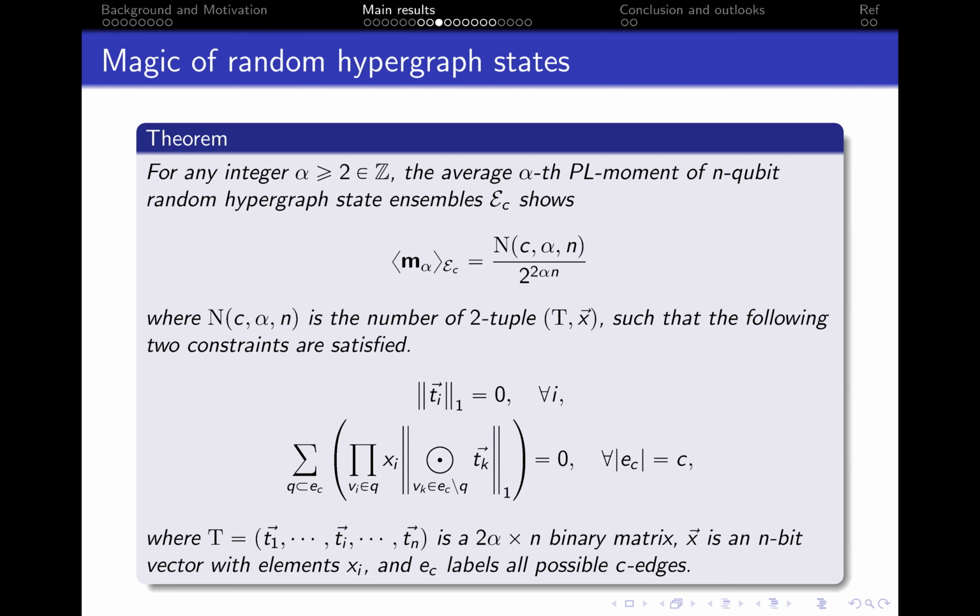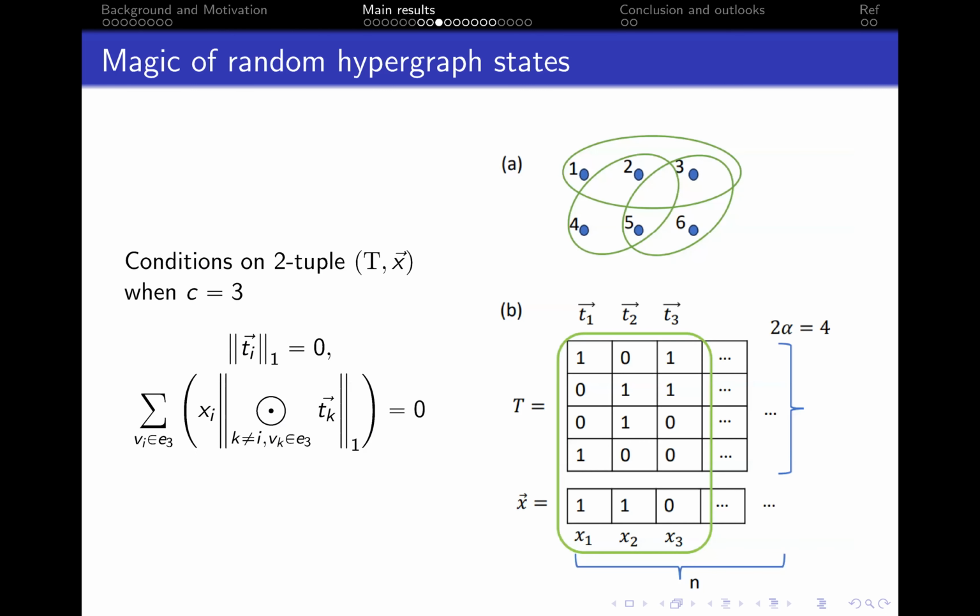The counting problem is quite complicated. Thus, we first take C equals 3 as a simple example to demonstrate it. It is a binary matrix T and a binary vector X. The first constraint tells us that each column vector of T should have even weight, in other words, they have an even number of ones, as figure B shows.